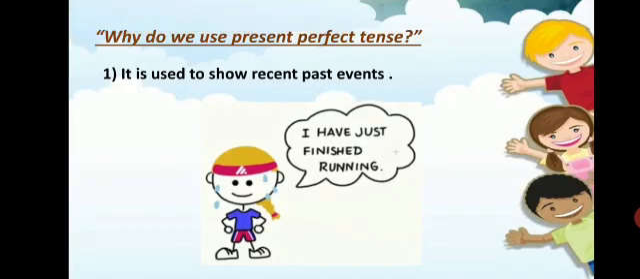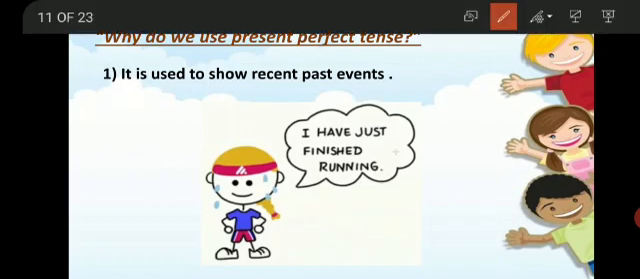Okay, now where do we use perfect tense? Present perfect tense is used to show recent past events, the events which have been done in the past and still have some effect in the present as well, or you may say which also continue to the present. I have just finished running. It means it is an action which has finished, but it is having some effect in the present as well.